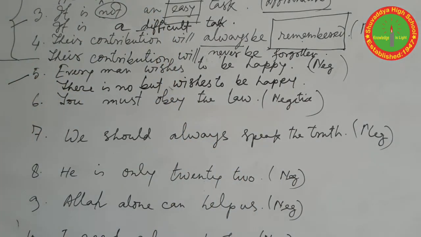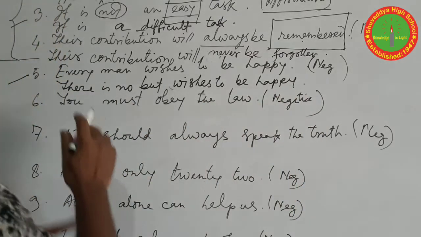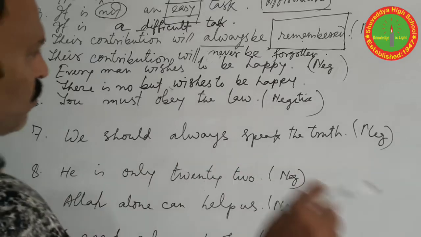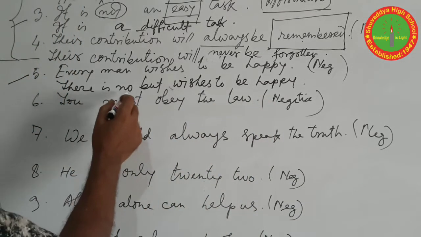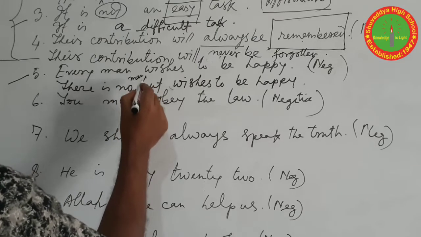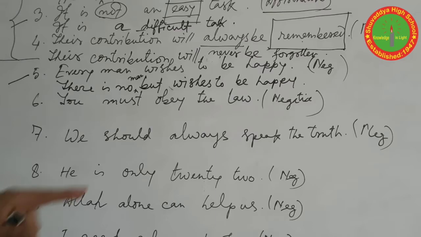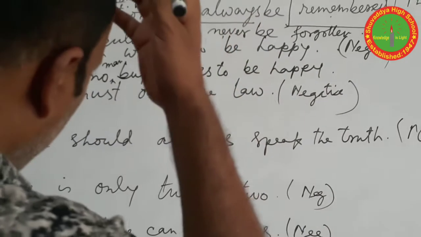If the sentence starts with all, every, or a used as an adjective, then we should use there is no. There are many other rules also, but we should use these rules, and it is very easy for you, and it is also useful. There is no man, but wishes to be happy. Okay.